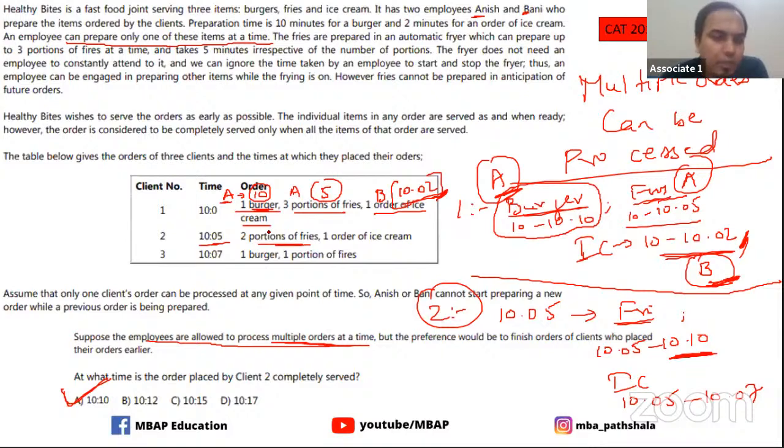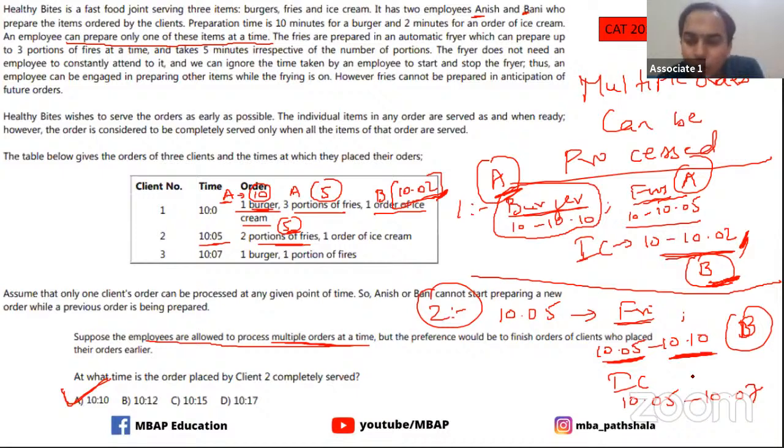Okay, now you know that whether it is one portion, two portions, or three portions, it takes 5 minutes. So Shahzad, client number two comes in at 10:05, and fries take 5 minutes. So 10:05 to 10:10 is for fries, right? And who is doing this? B is doing it, but B is not going to be there with the fries all the time. He is using that 5 minutes for fries.